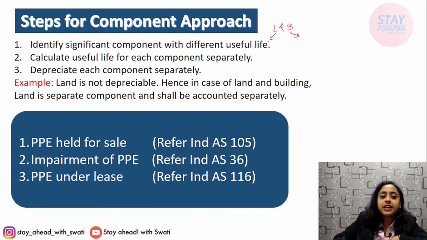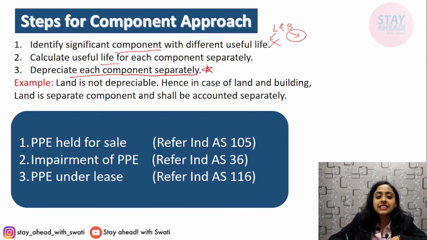You have to depreciate only the building and land will not be depreciated. Identify the significant components with different useful lives, calculate useful life, and depreciate each component separately. Hence in case of land and building, land is a separate component and shall be accounted separately and no depreciation will be charged.